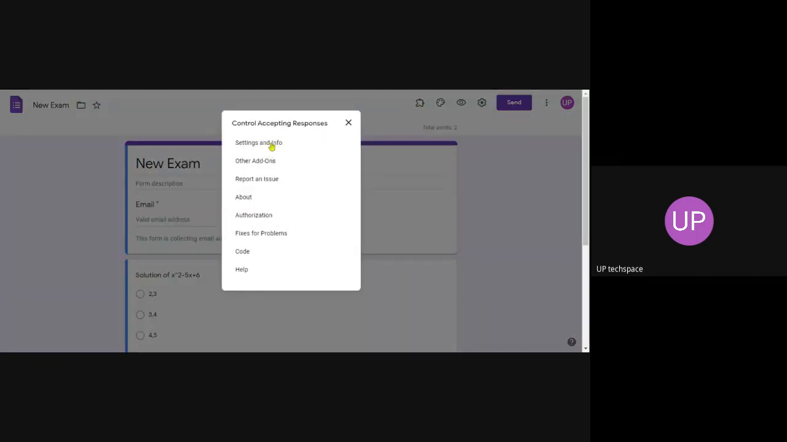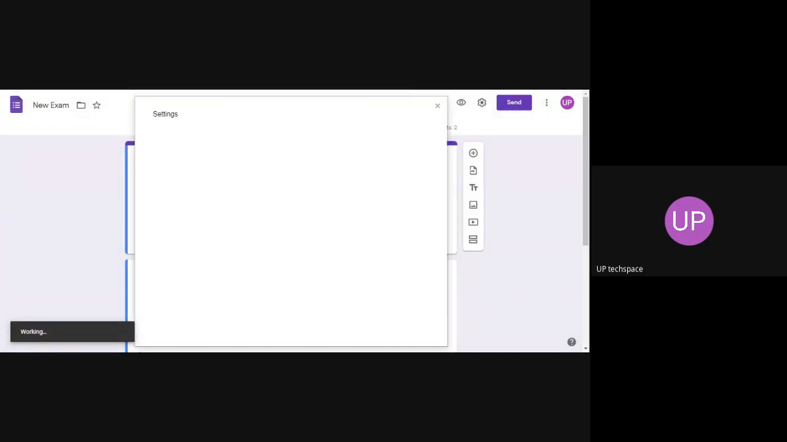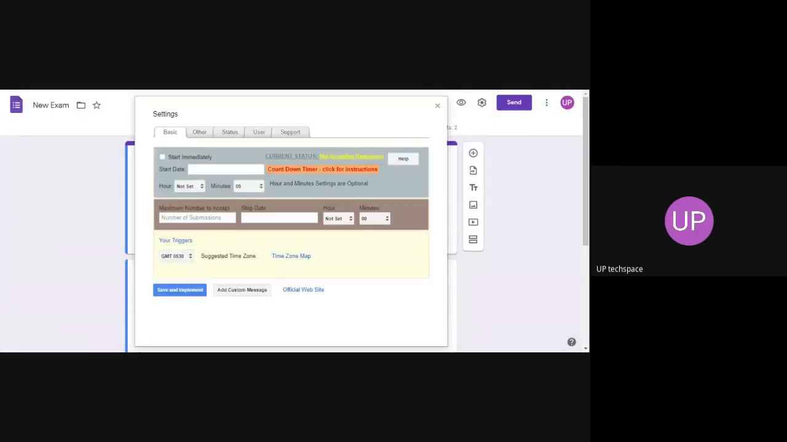Then first of all, you need to set this. Click on settings. It will open as a panel. From here, you can set the date and timings. Also, you can set the number of responses. Say after 500 responses, it automatically stops, or after 150 responses, it automatically stops. You need not sit and find whether you have enough responses. After that, you can stop.